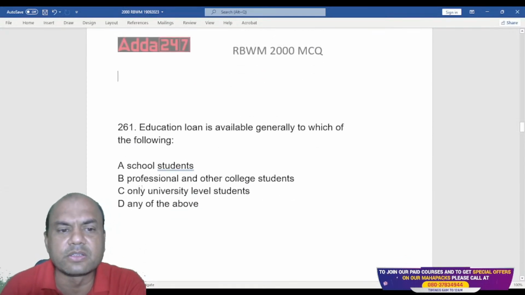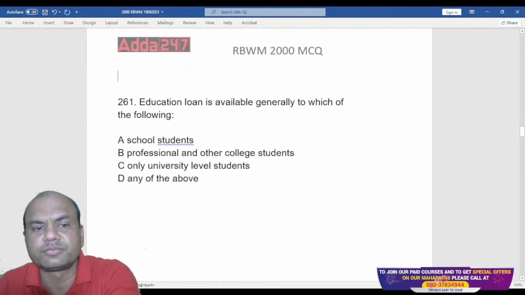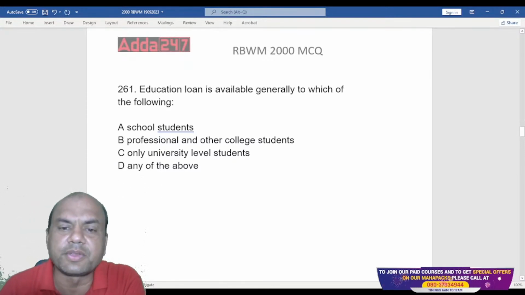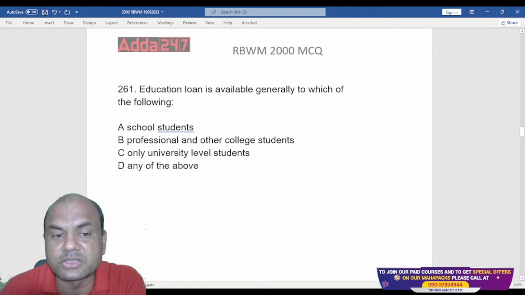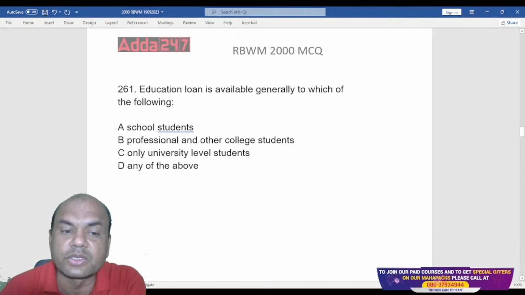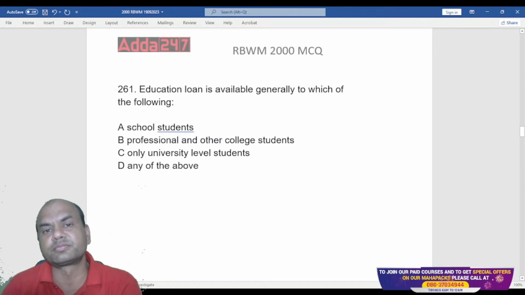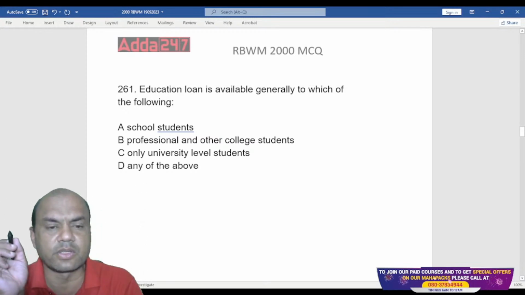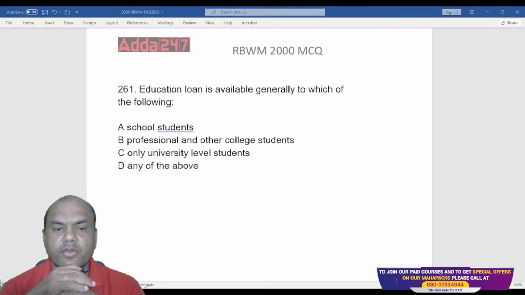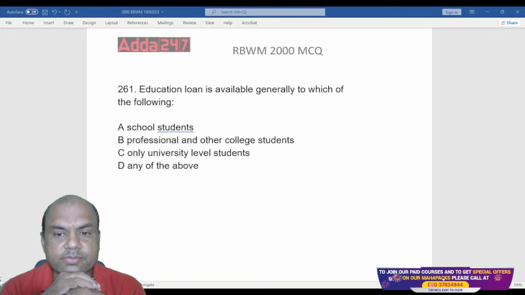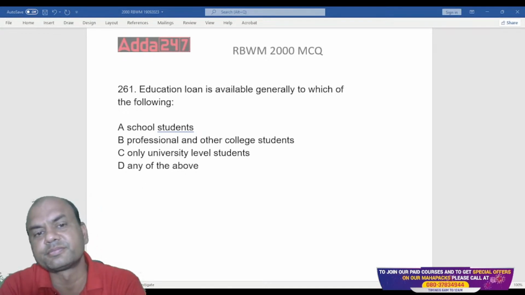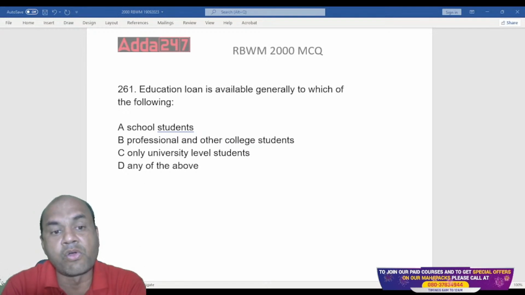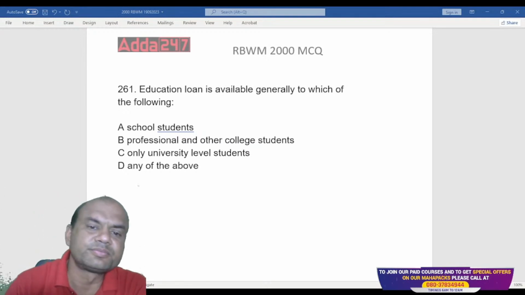So for education loan is available generally to which of the following? School students, professional and other college students, only university level students, and any of the above. So whom is the education loan available now? Who gets the education loan?